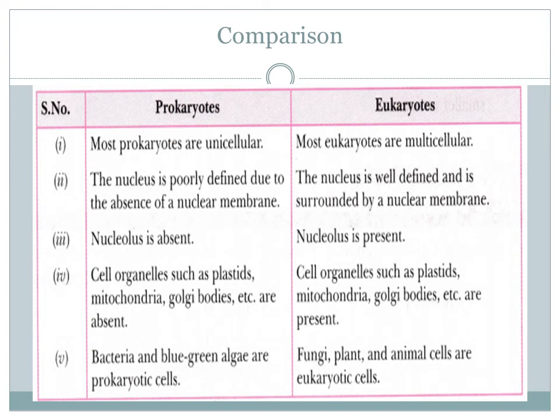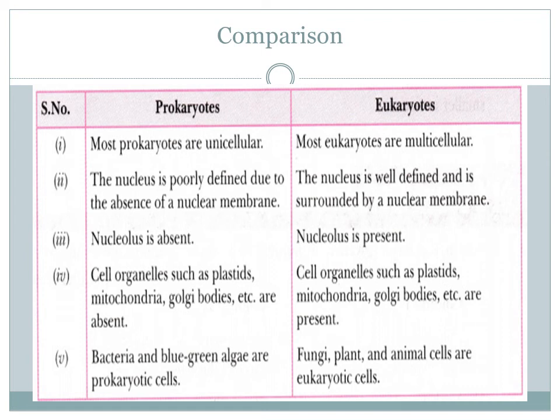The fourth point is related to presence and absence of membrane-bound cell organelles. In prokaryotic cells, cell organelles such as plastids, mitochondria, Golgi bodies, etc. are absent. And in eukaryotic cells, cell organelles such as plastids, mitochondria, Golgi bodies, etc. are present.